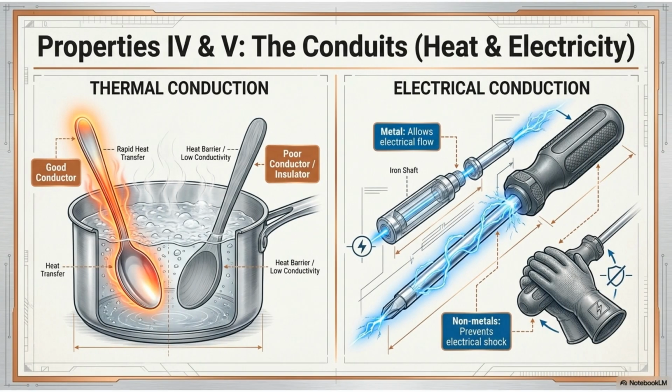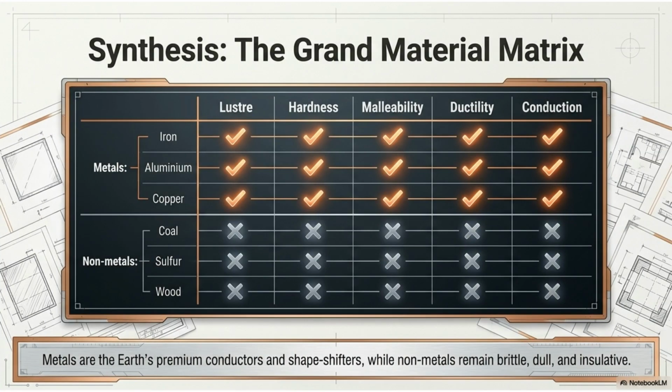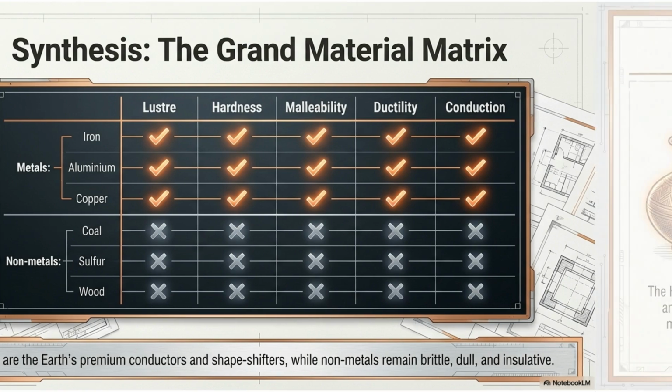Metals are excellent conductors of both heat and electricity. This makes them ideal for cooking utensils and wiring. Conversely, nonmetals act as insulators, protecting us from thermal and electrical hazards. This matrix summarizes our findings. Metals consistently display luster, hardness, malleability, ductility, and conductivity, distinguishing them clearly from nonmetals, which lack these collective physical properties.